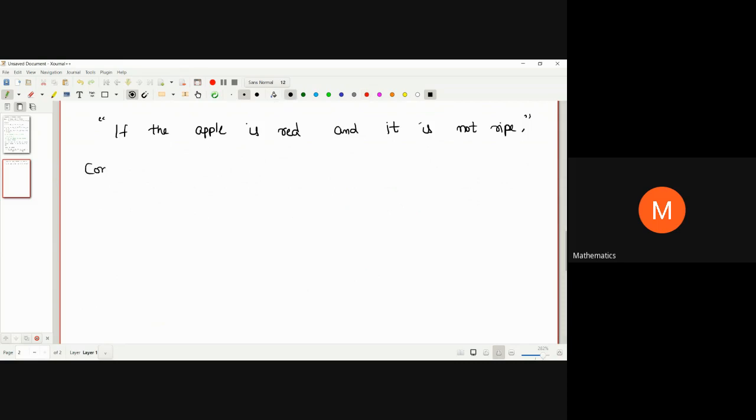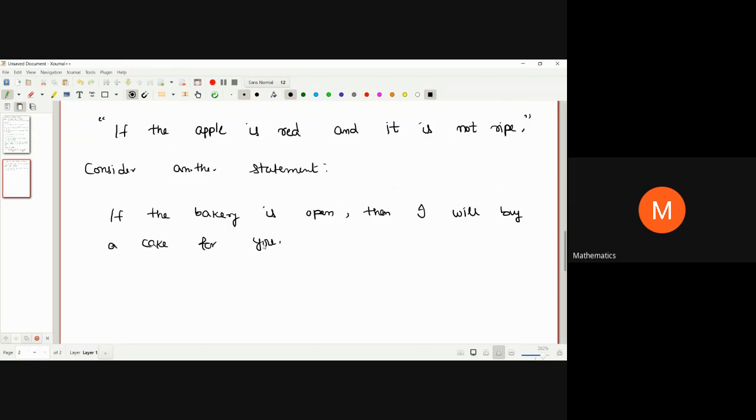Another statement, the same type that we talked about earlier: if the bakery is open, then I will buy a cake for you.